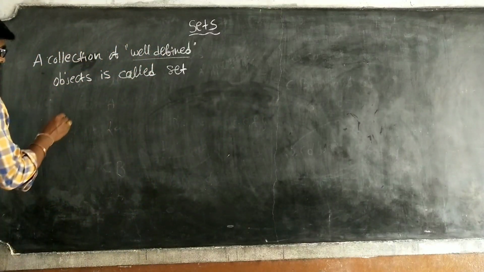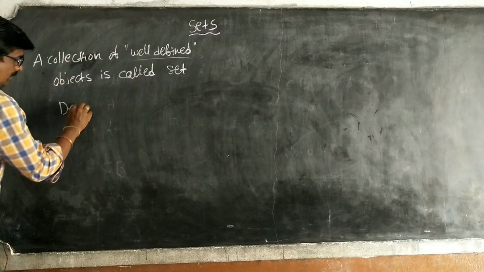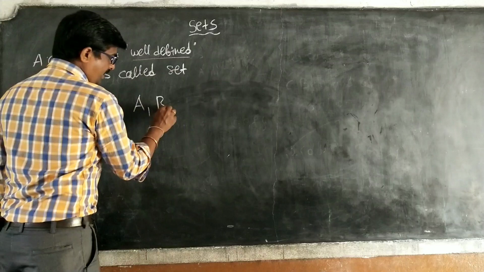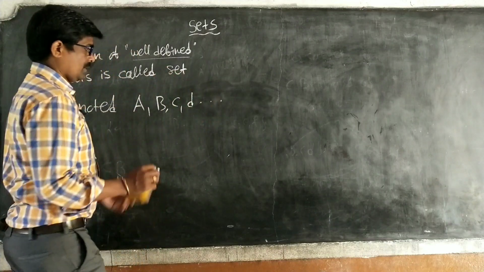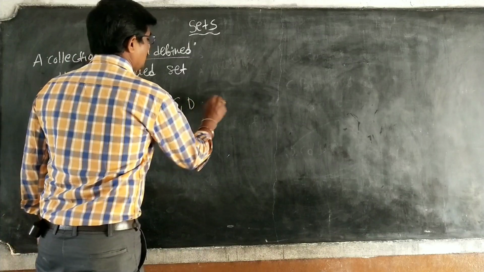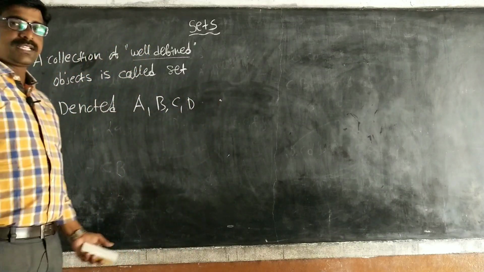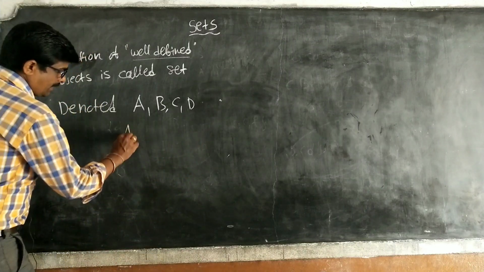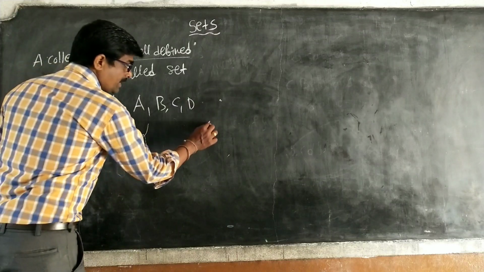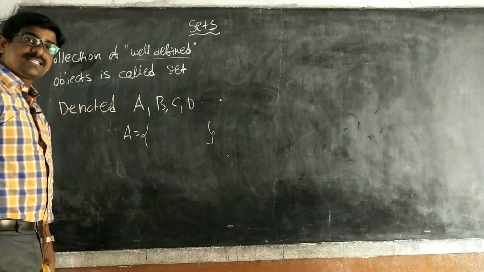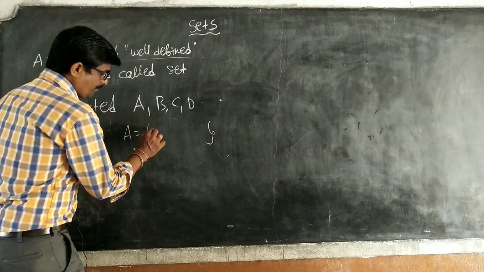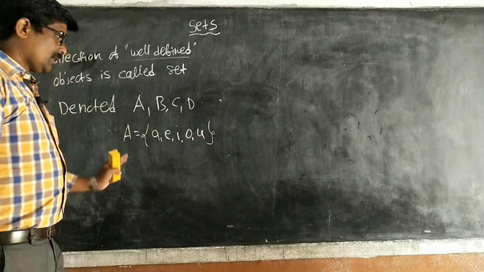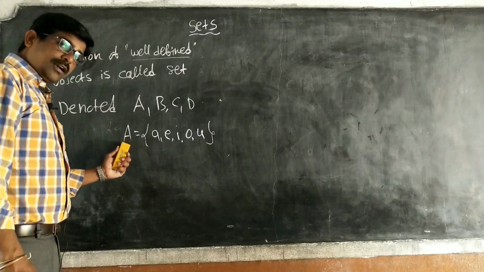Sets are denoted with capital alphabet letters, that means A, B, C, D and so on. Most mathematicians denote sets with English capital letters. For example, take A is equal to, and then the elements, the objects. The objects are called elements. For example, I am taking A, E, I, O, U. This is one set.